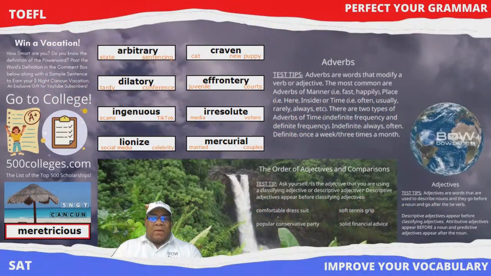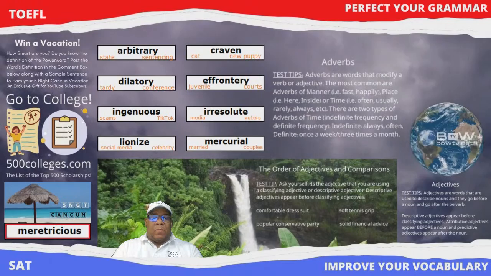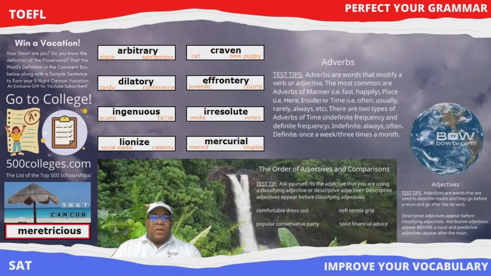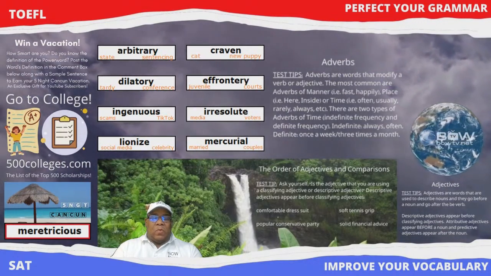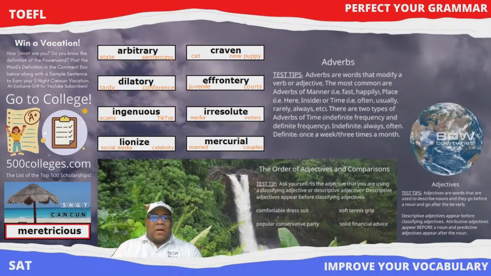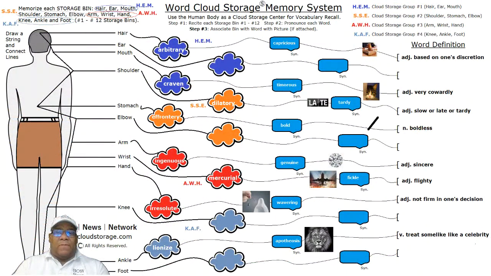As you recall, another method of word association that we're using is to take 2 words from the sample sentence, and this will help you to increase your memory. So here we have state and sentencing, and simply by looking at the words in the box, arbitrary, state, sentencing, that should allow you to trigger memory recall for arbitrary, with capricious as a great synonym, an adjective meaning based on one's discretion.